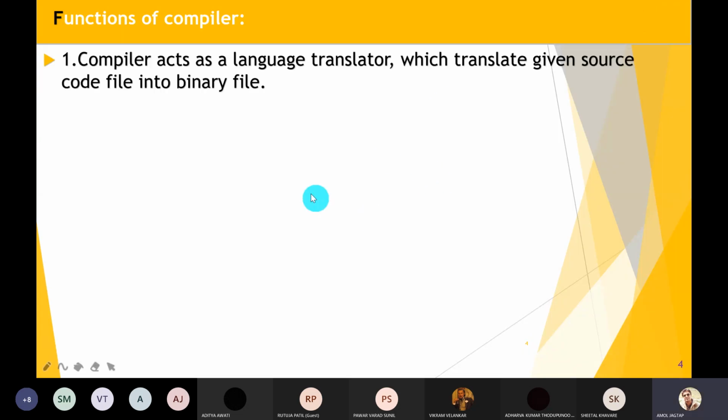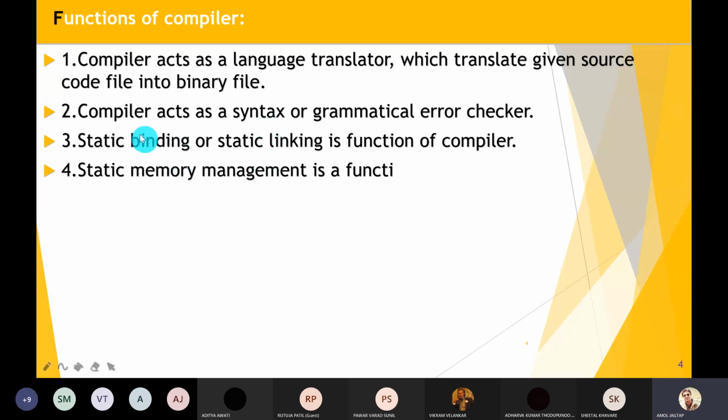The first function: the compiler acts as a language translator, which translates your given source code, that is C language, into a binary file or processor level file. Next, the compiler acts as a syntax or grammatical error checker.